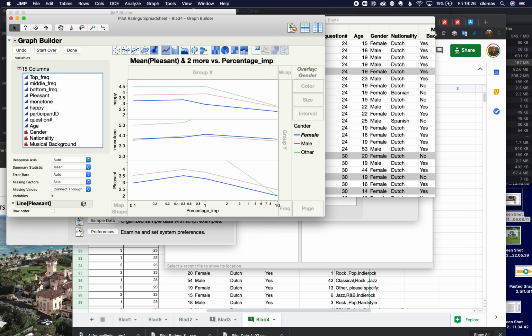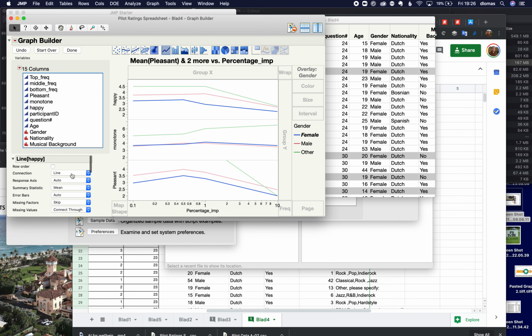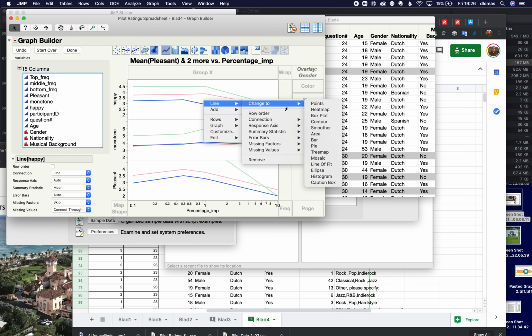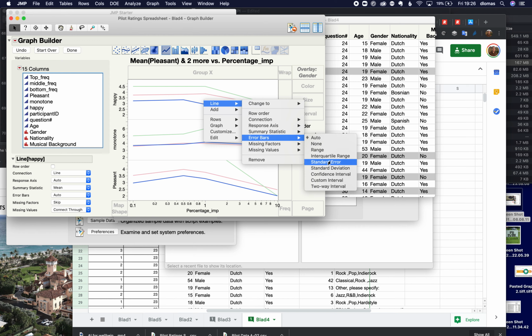Yeah, that's cool. And I'm going to add these error bars in just because it's going to let me see stuff a little bit better. Maybe there's a gender effect. There's usually some kind of gender effect. Okay, right. Error bars, line, error bars, standard error.